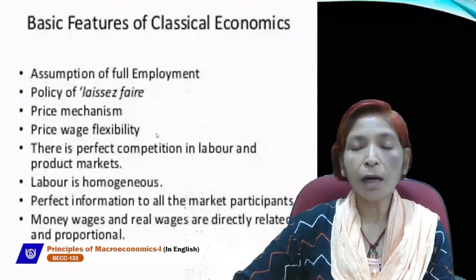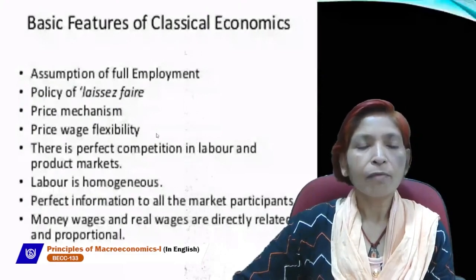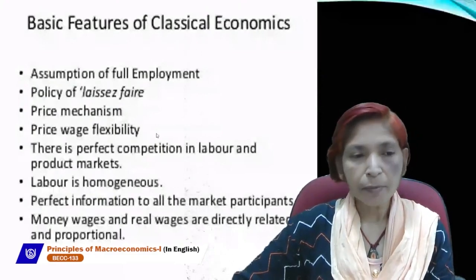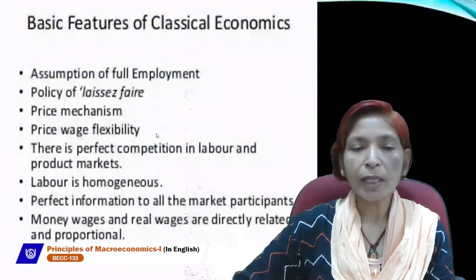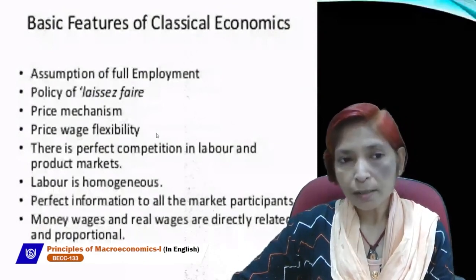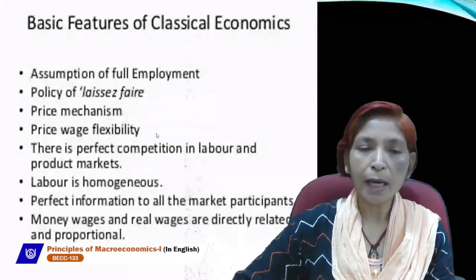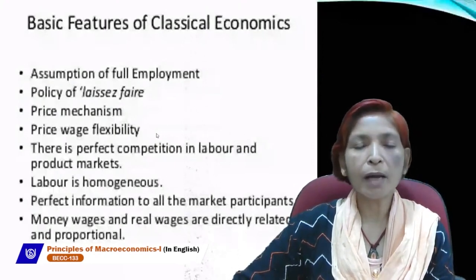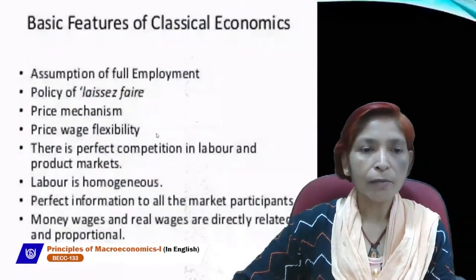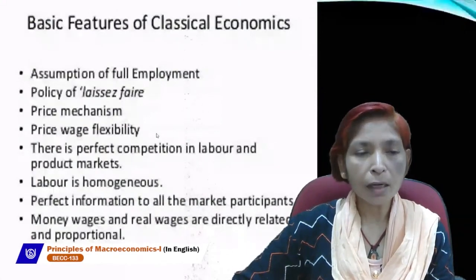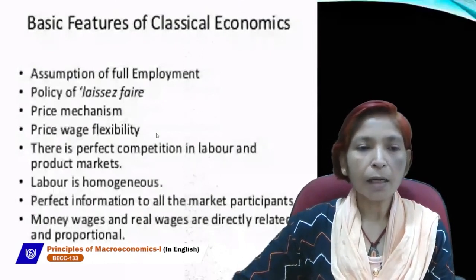But this assumption is unrealistic because at present no economy is working at the full employment level. At present, full employment is a rare situation and it can't be achieved very easily. According to Keynes, at the level of full employment, 5 to 6% unemployment may exist, because unemployment has many types like voluntary, involuntary, frictional, disguised, structural, and cyclical unemployment.